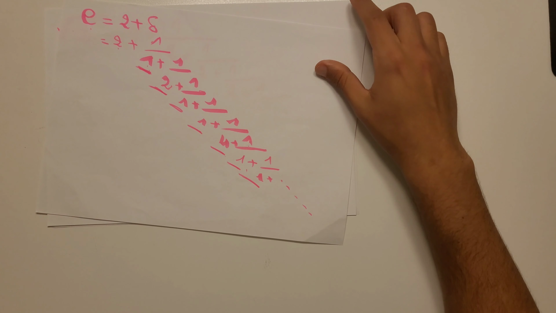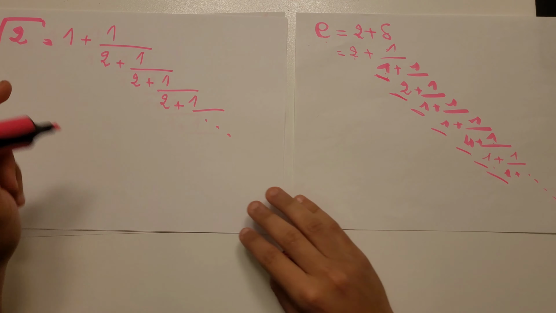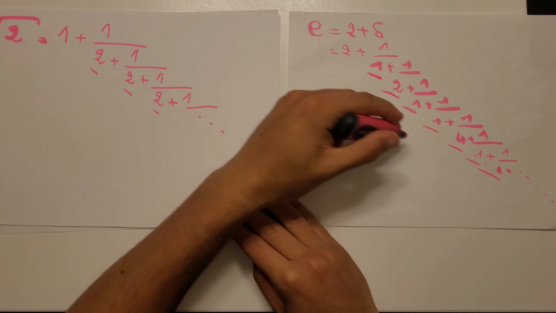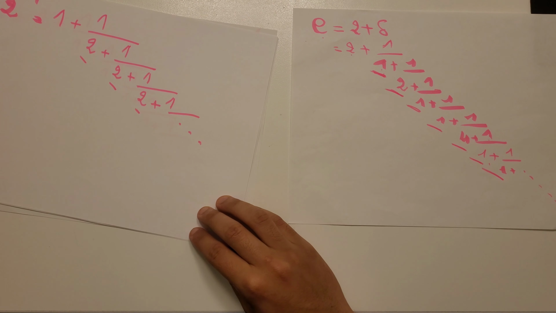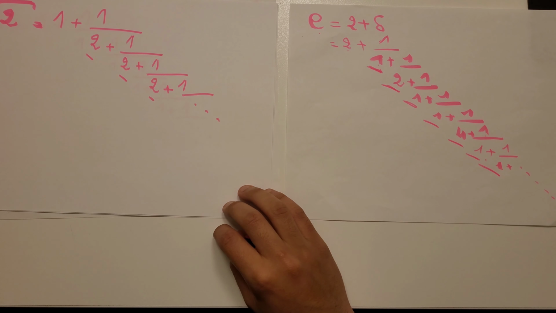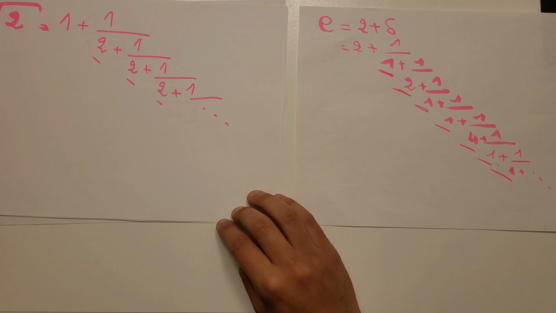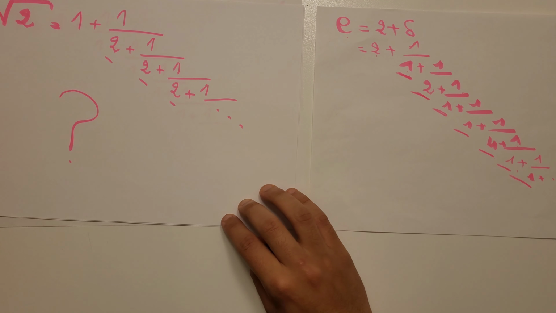The same goes for e and square root of 2. But for these two numbers, I always find a small integer in the fractions. This means that I can never find a good approximation for them. This way we can say that e and square root of 2 are more irrational than pi. But the question is, how can I find the most irrational number?